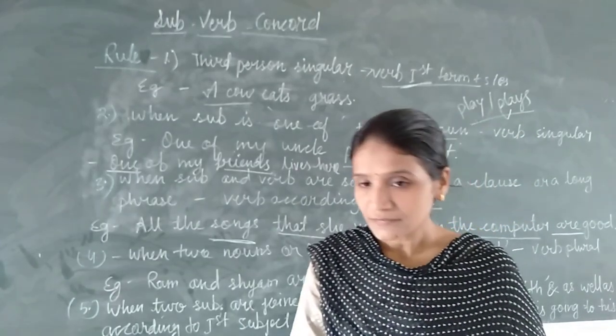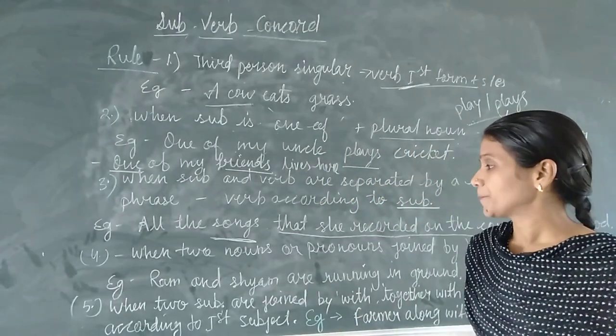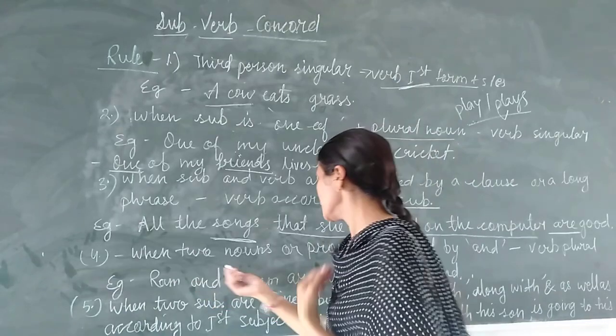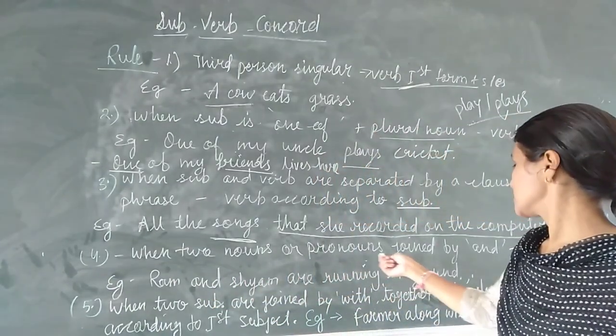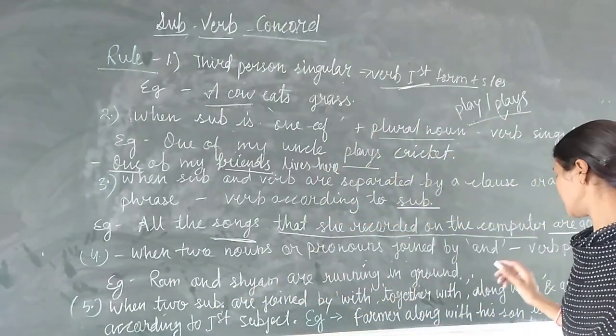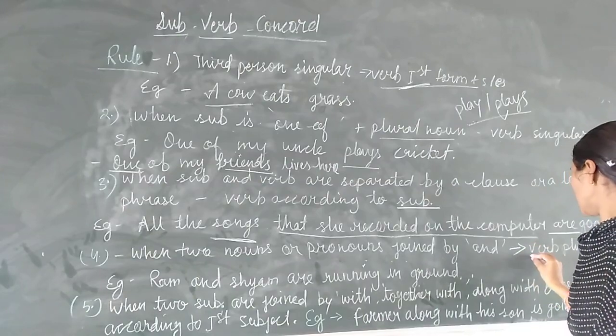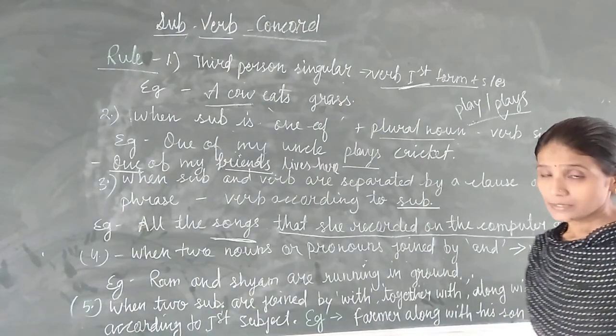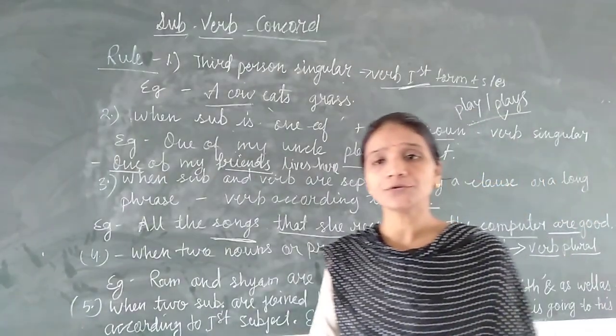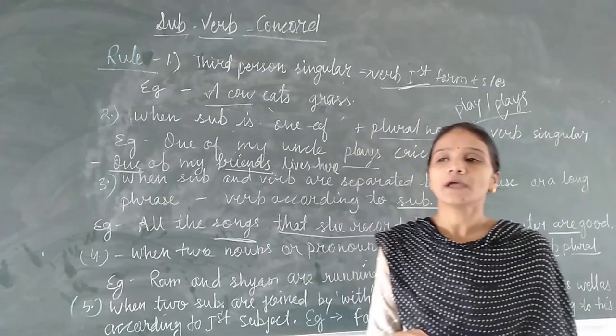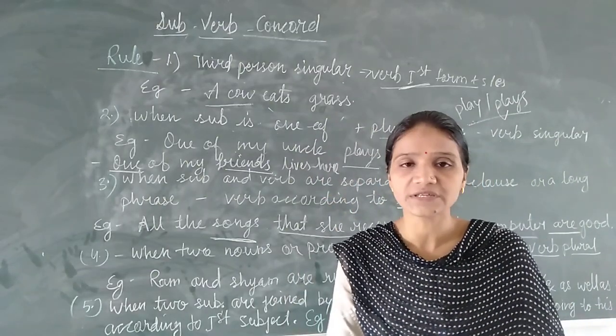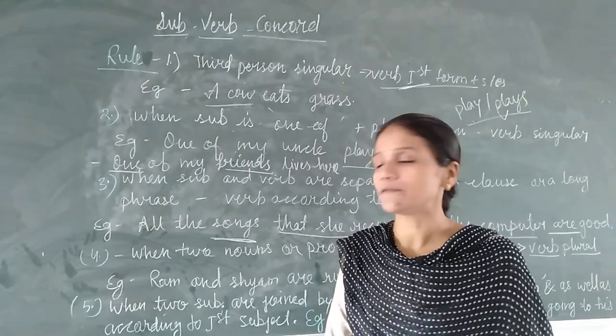Then let's come to the next rule. The next rule is: when two nouns or two pronouns are joined by "and", we will always use a plural verb. Because we already have two nouns or two pronouns, it means more than one subject, so of course we will use a plural verb.